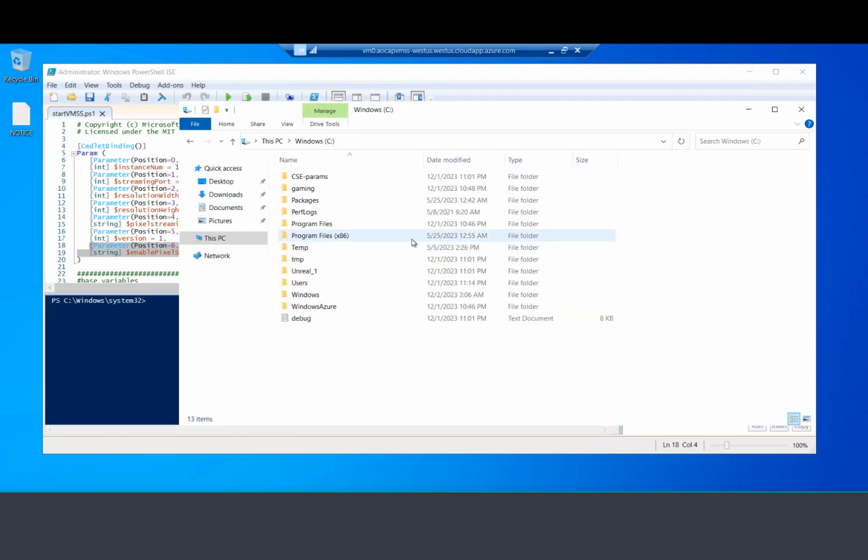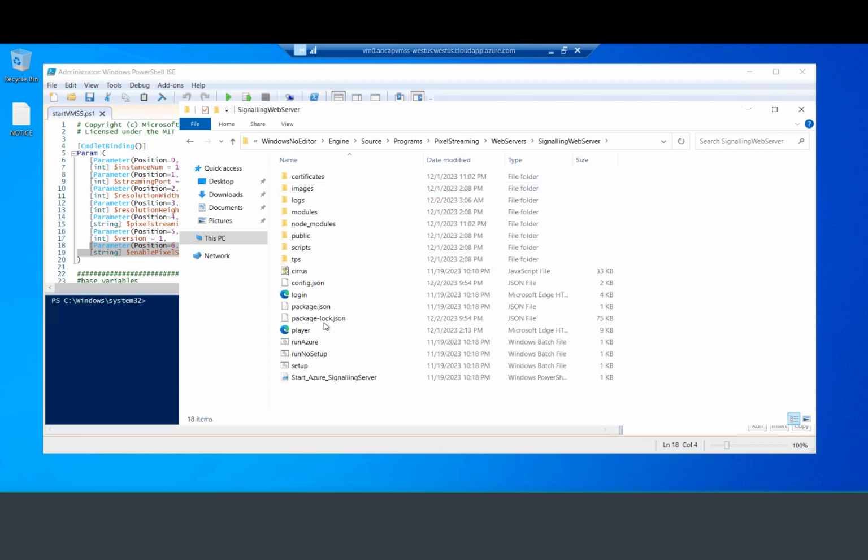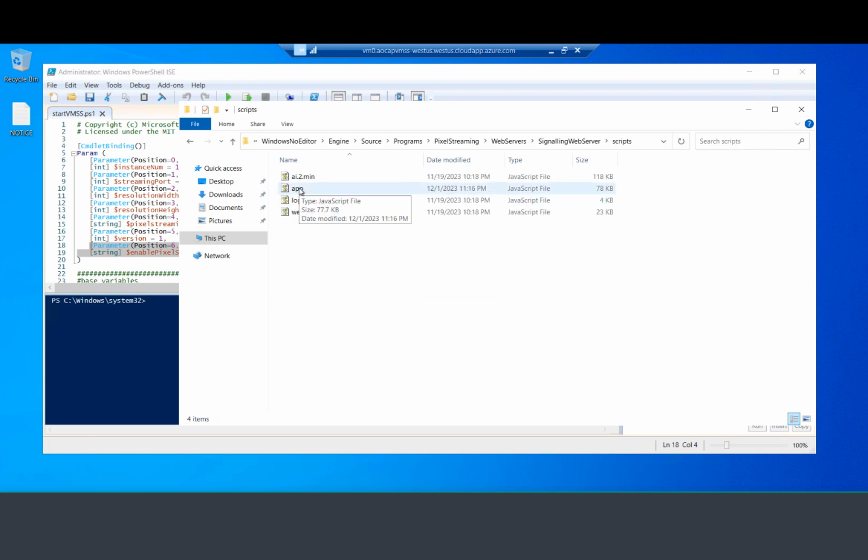And then also, as I said before, when the deployment happens, then you have, for example, in Engine, Source, Programs, Pixel Streaming, Web Servers, and then signaling server, matchmaking server, you will have all of your customizations coming through appropriately. So all the stuff that you customized in player.html, login.html, or anything else, including the app.js, will come through successfully, and this is how you enable your customizations in a nutshell.